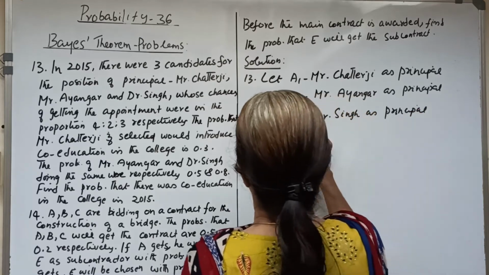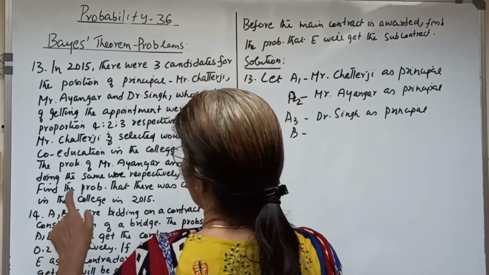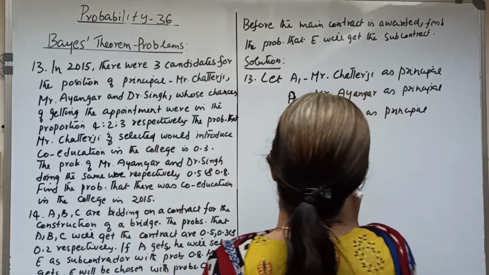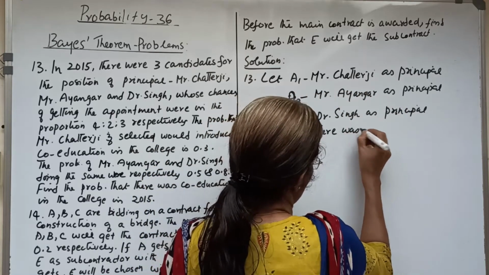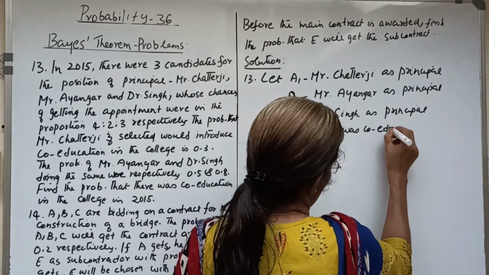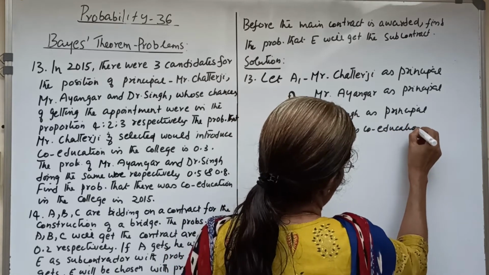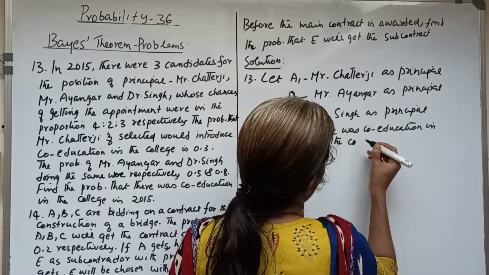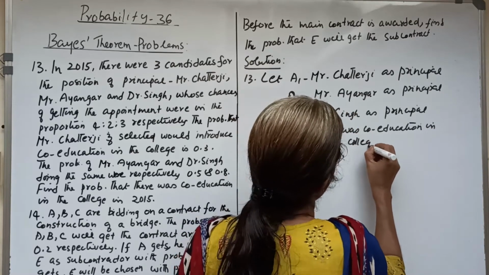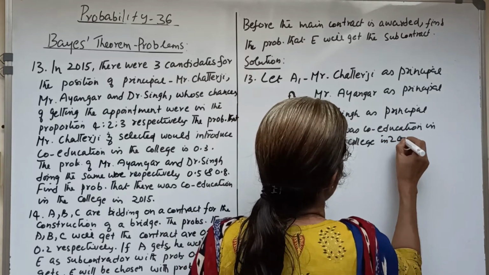And what is given? Let us consider B: there was co-education in the college in the given year, 2015.